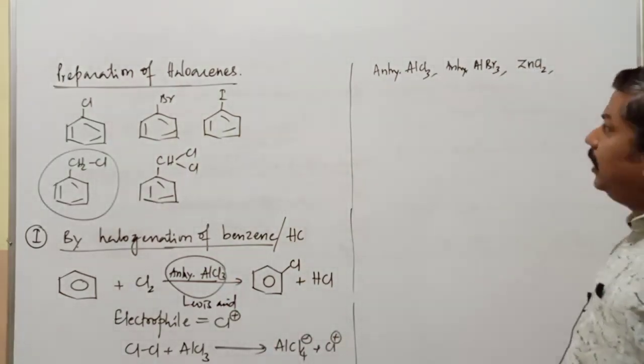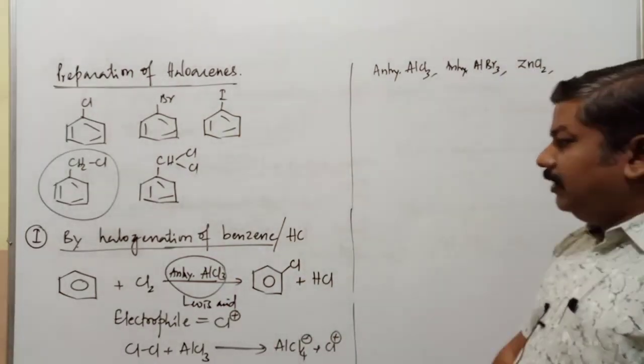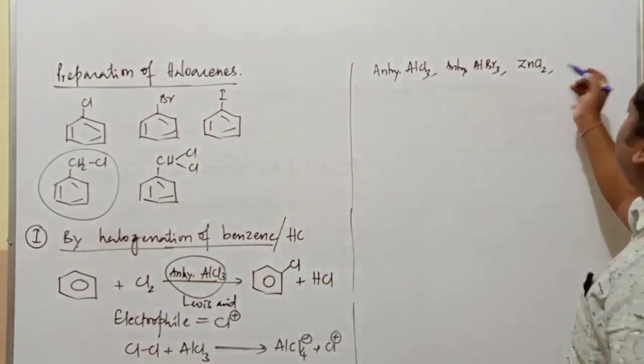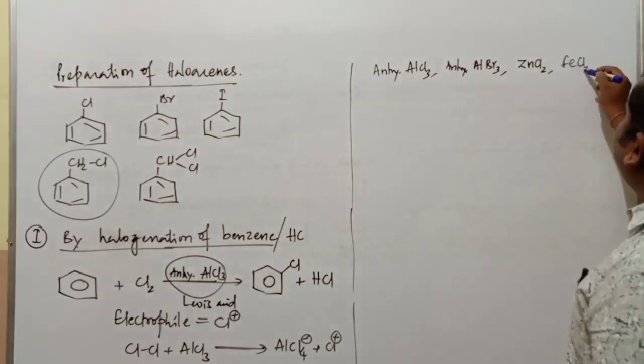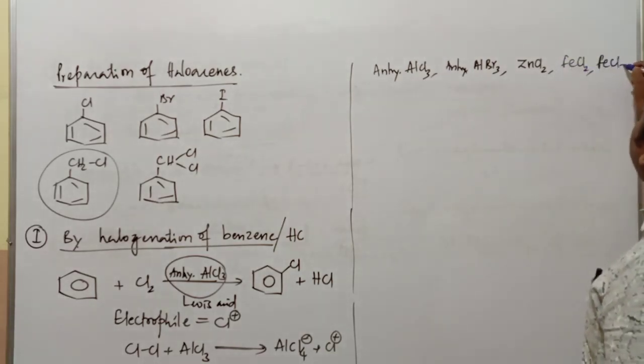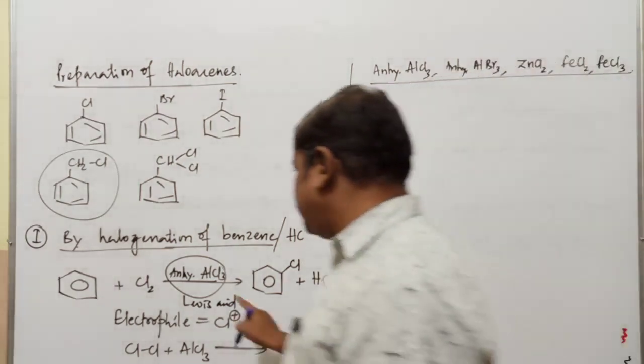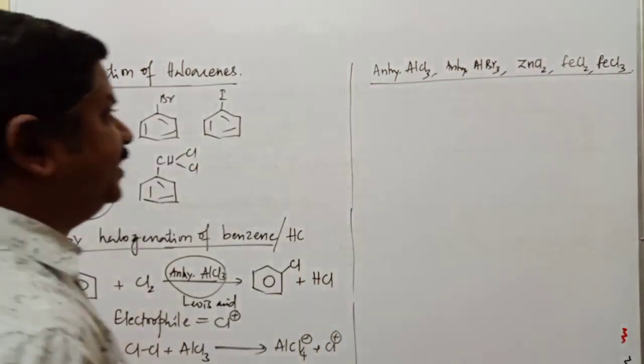Different types of metal halides can be used as Lewis acid: AlCl3, AlBr3, ZnCl2, even FeCl2, and FeCl3. All these substances can be used as Lewis acid in halogenation of benzene.